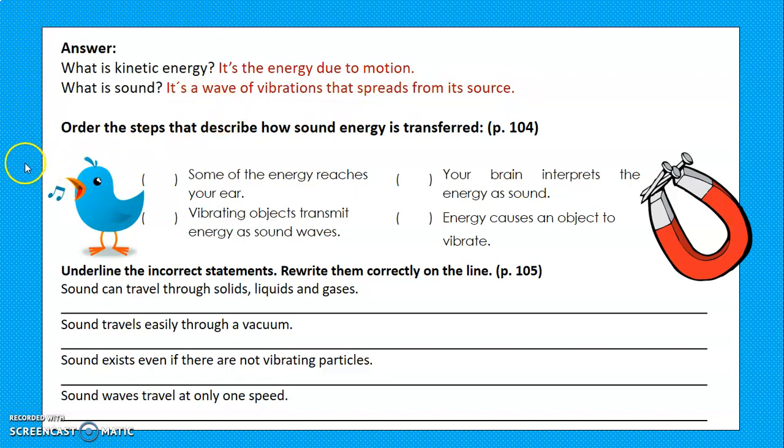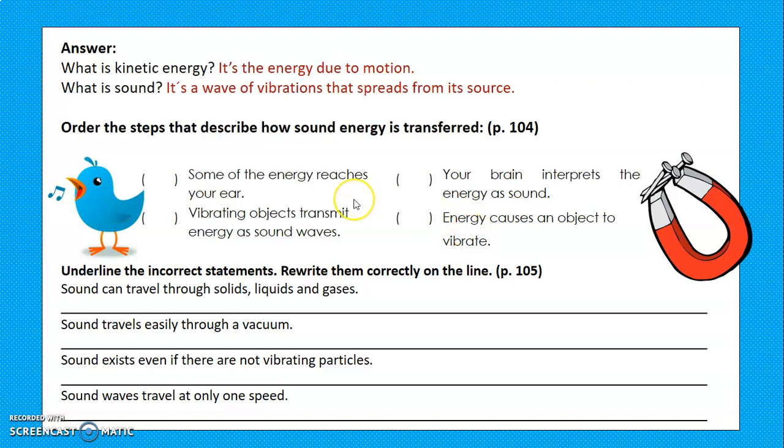Now the instructions are, order the steps that describe how sound energy is transferred. Some of the energy reaches your ear. Vibrating objects transmit energy as sound waves. Your brain interprets the energy as sound. Energy causes an object to vibrate. Tell me the order, please. The first one, Andrea. Yes, Andrea. Energy causes an object to vibrate.